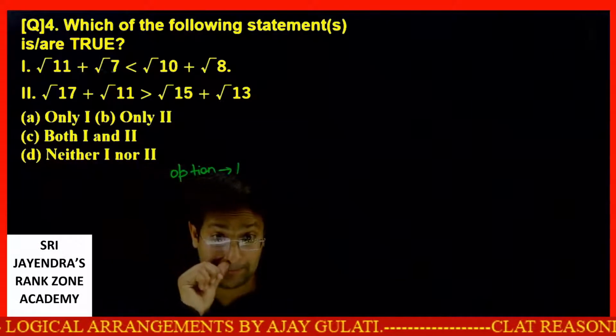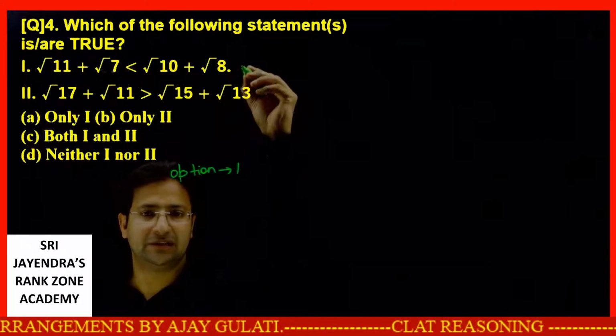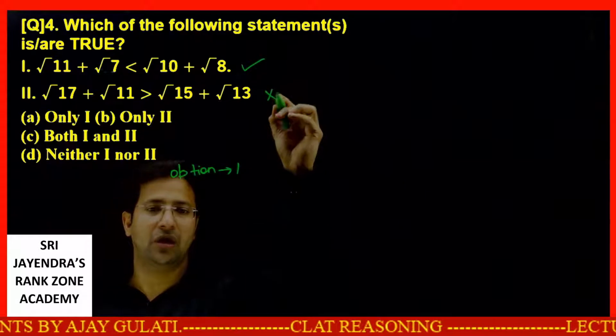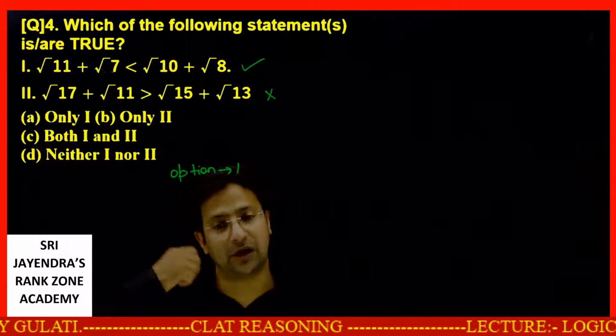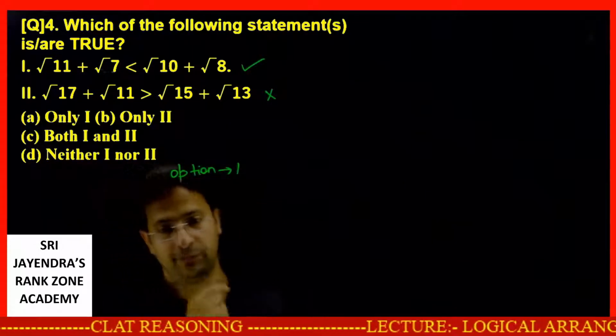Option 1 is the answer. This is one way of saying it. This is correct, this is wrong. Let me prove it once, then I'll tell you another shortcut for proving what I'm proving.